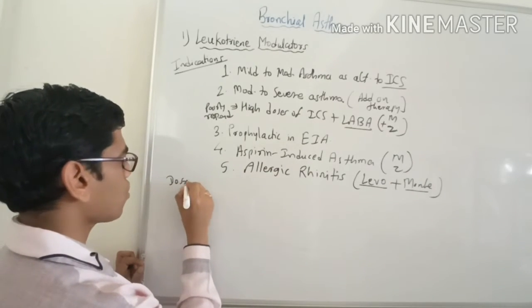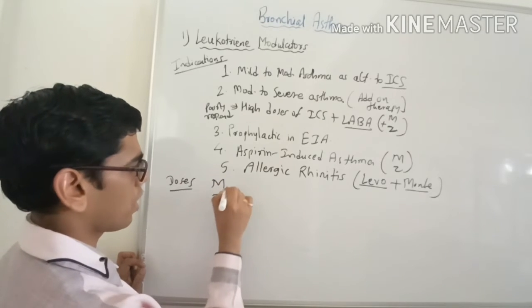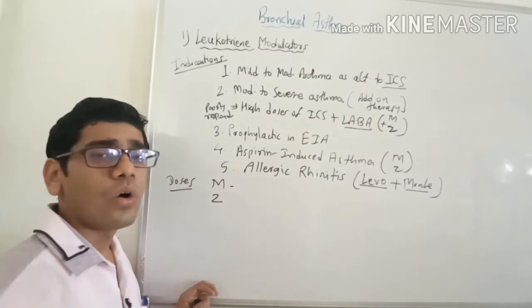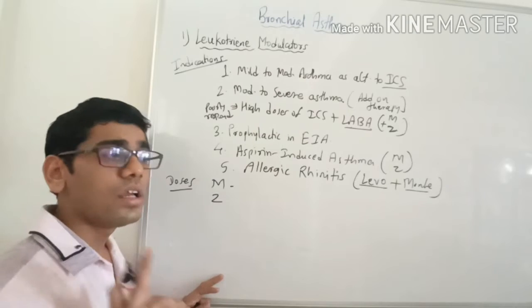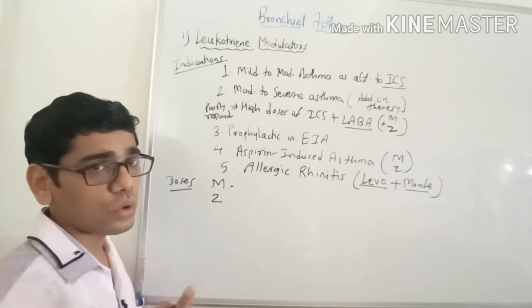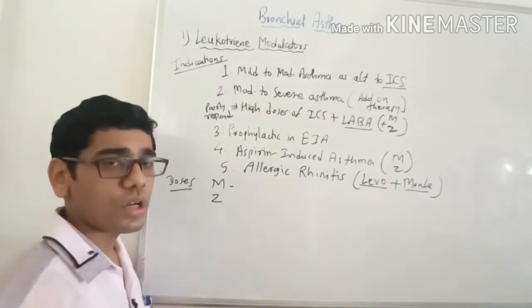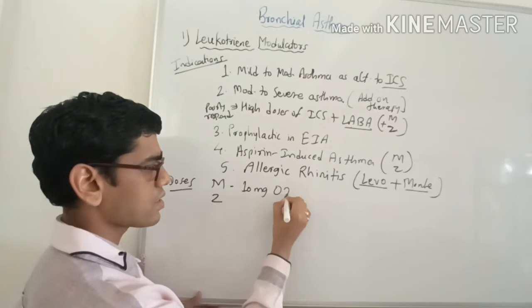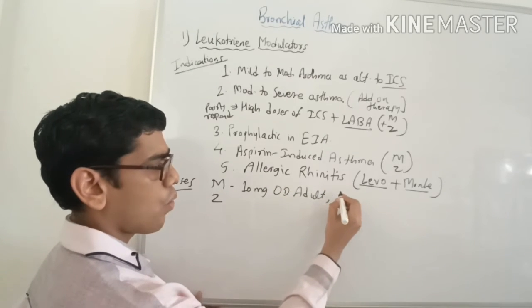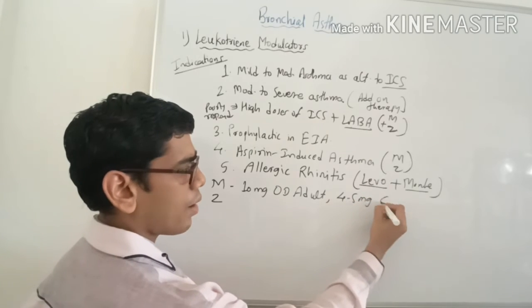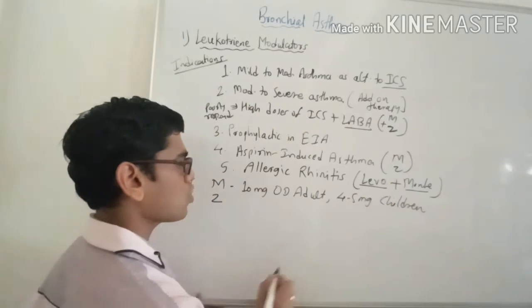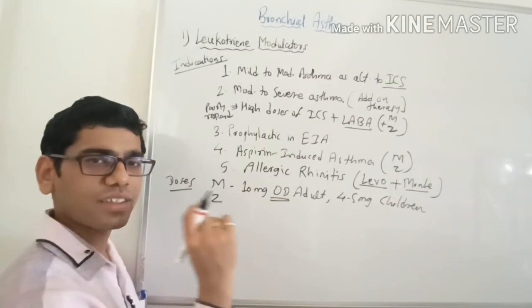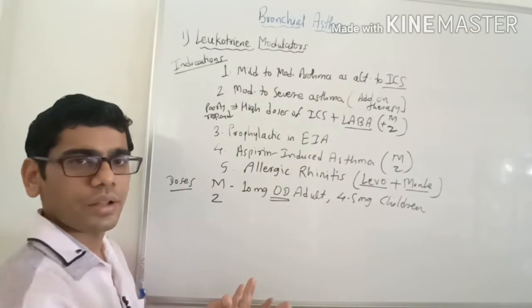Now coming to the doses of montelukast and zafirlukast. Very characteristically, these are drugs which are given by oral route in a patient of asthma, just like theophylline, which can also be given by oral route. Otherwise, we prefer drugs by inhalational route in asthma. What is the dose of montelukast? It is 10 milligram once daily in adults, while it is 4 to 5 milligram in children. So children have almost half the dose, but the characteristic advantage of montelukast is only a once daily dose, which increases patient compliance. Patient will prefer एक ही बार लेना है दिन में.